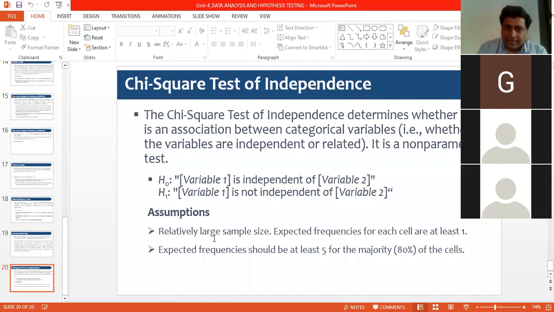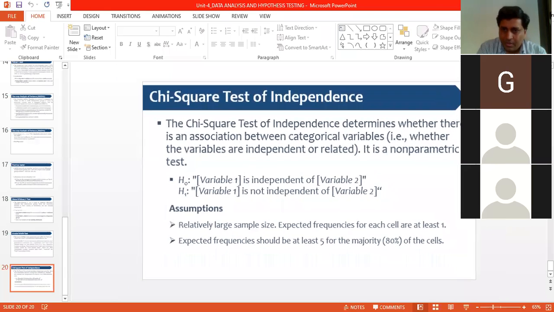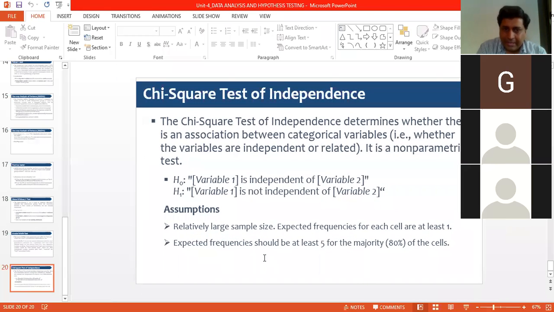One is a relatively large sample size: the expected frequency for each cell should be at least 1. I'll tell you what expected frequency is immediately after this. And the expected frequency should be at least 5 for the majority of the cells.